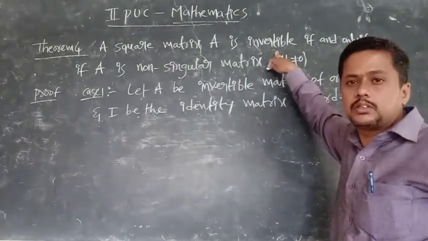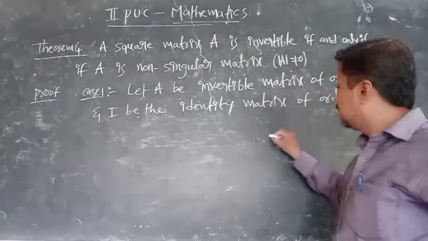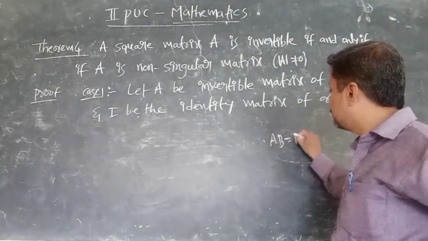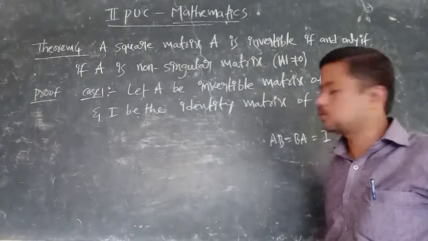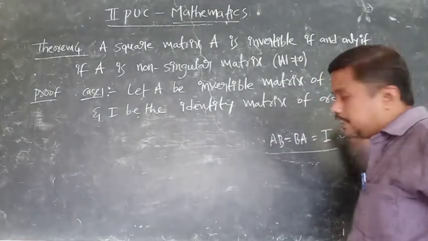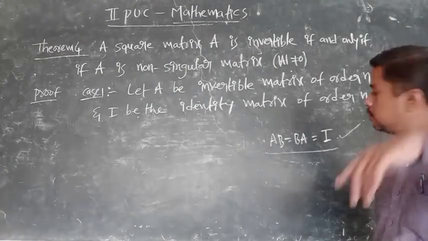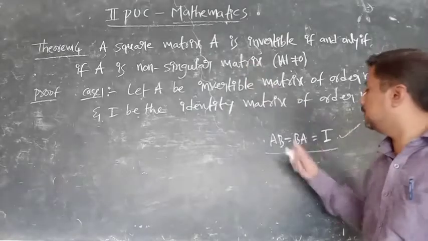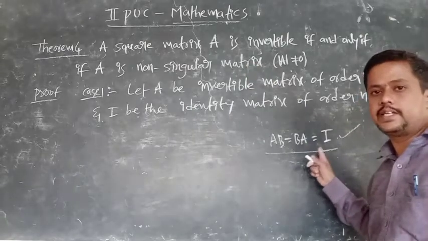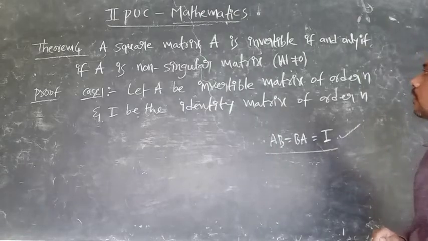A square matrix is invertible, you know what that means. Invertible means, already told, AB is equal to BA is equal to I. So if you satisfy this condition, AB is equal to BA is equal to I. If you don't know, you have to learn it. Invertible means you have to satisfy this condition: AB is equal to BA is equal to what? I. So therefore it is invertible.